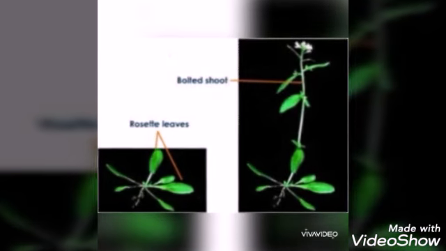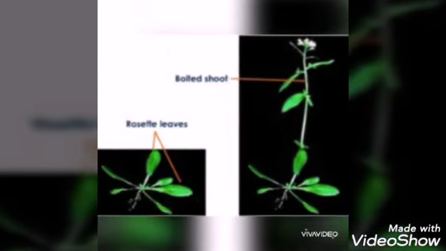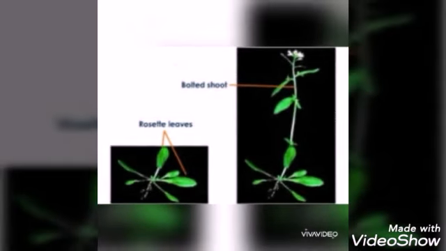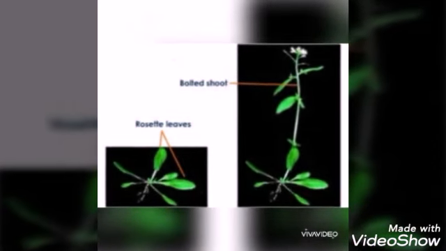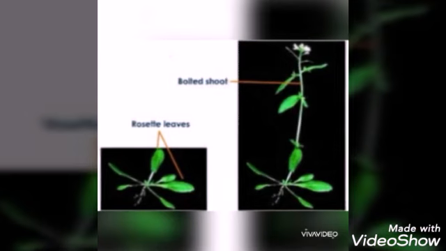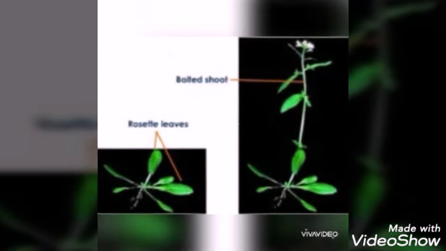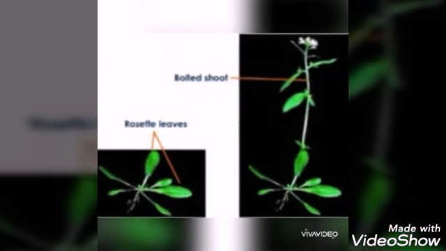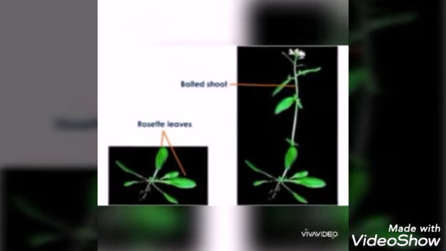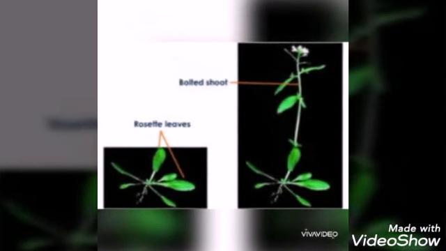Usually the rosette plants have very short internodes. The leaves arise from nodes. If these plants are treated with gibberellin hormone, internodal elongation takes place. So, the axis becomes very long.